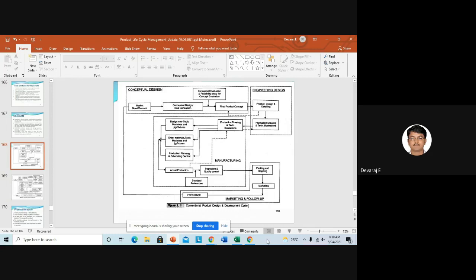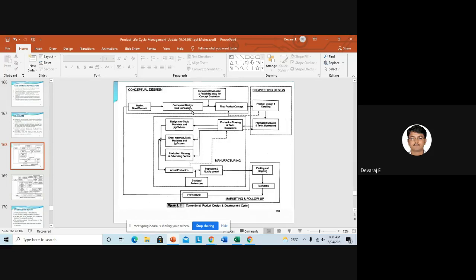Conceptual design is nothing but, once you get the information that your product design is not good, or the customer says you should change the design of the product, then it will come to conceptual design. So according to the market need or demand of the product, you should analyze. Then you should go for conceptual design or idea generation. Using the brainstorming session I told you about, this comes under the design thinking process. From market analysis or demand, to conceptual design and idea generation, it will go from the design thinking process to the product design engineer.